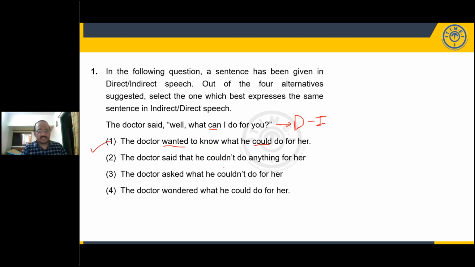The doctor said that he couldn't do anything for her, but now the meaning is changing. He said he can do something, not that he cannot do something. So option 2 is wrong. The doctor asked what he couldn't do for her. Again, on the same lines, option 3 is eliminated. The doctor wondered what he could do for her. Wondering is something like, is there something I can do for you? If the question was, the doctor said, is there something I can do for you, then I can say he was wondering. But it's not in that form. He's just asking what he can do. That's why the wondering part also becomes wrong.